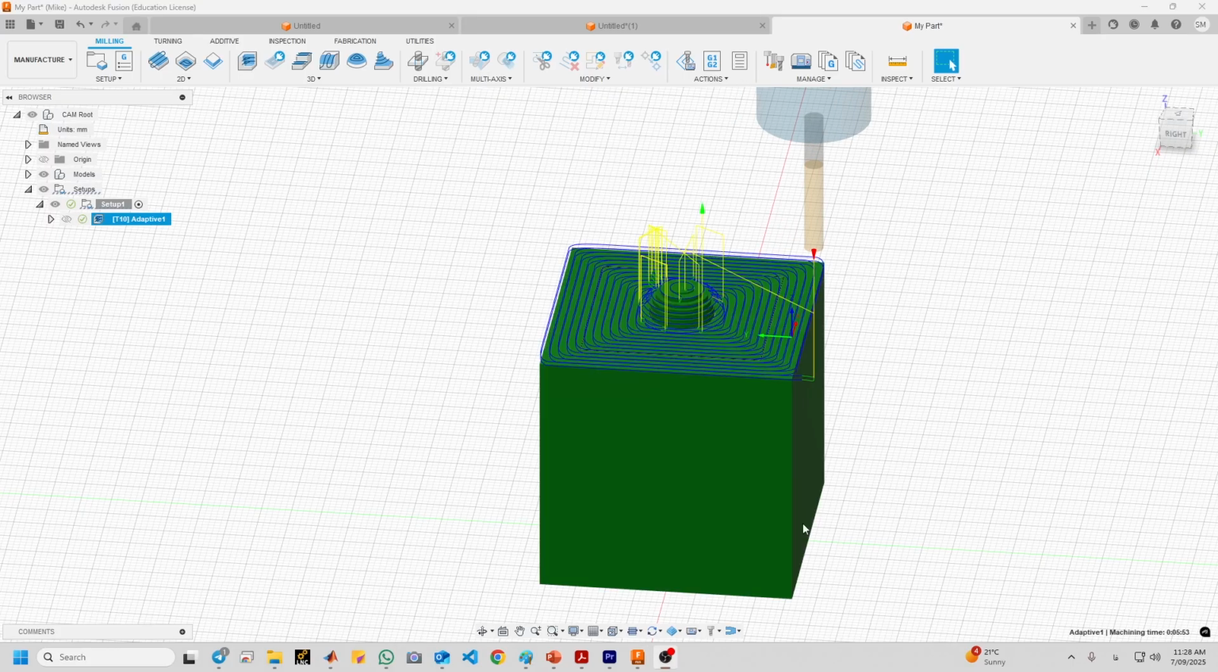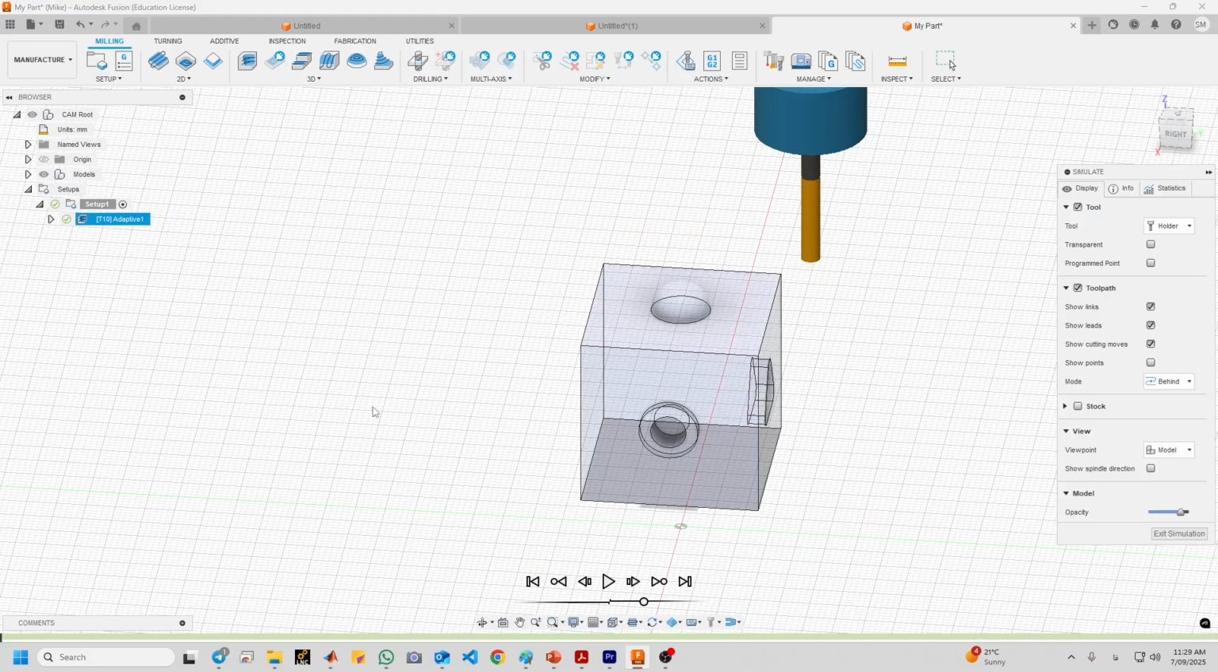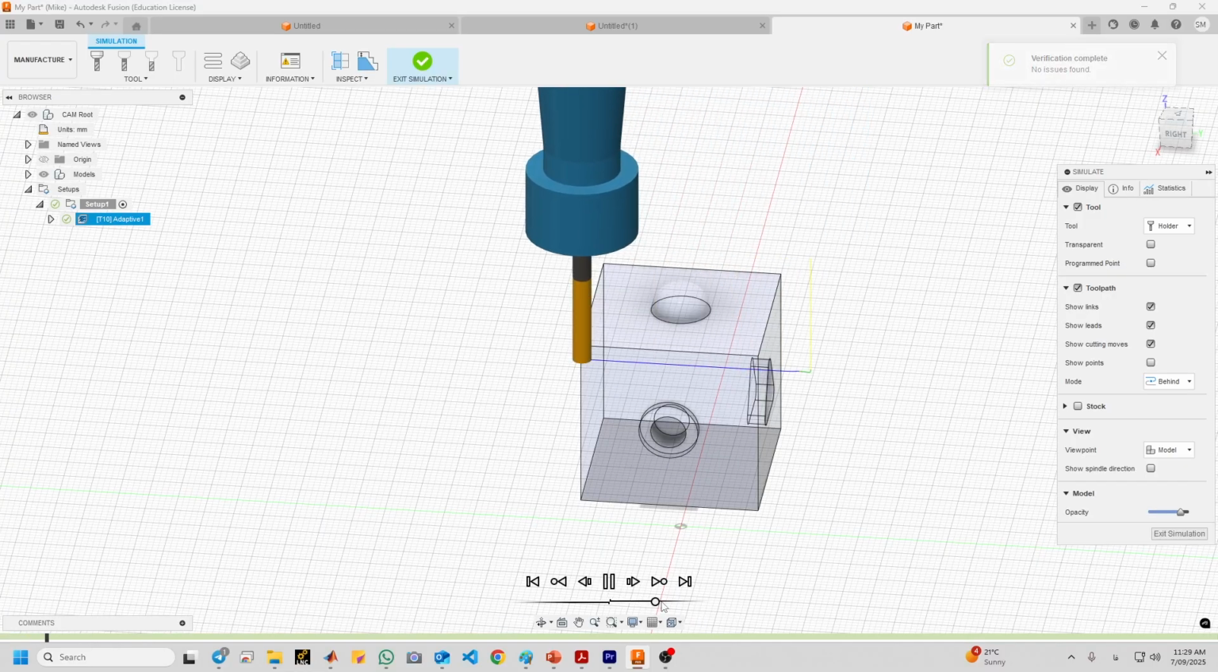So a tool path will be generated. In the view, the lines represent the movement of the tool, and the green block represents the amount of stock remaining after these operations. If you would like to view the motion of the tool path, go to the Action drop down and click Simulate to watch a video of the operations. Let me increase the speed.